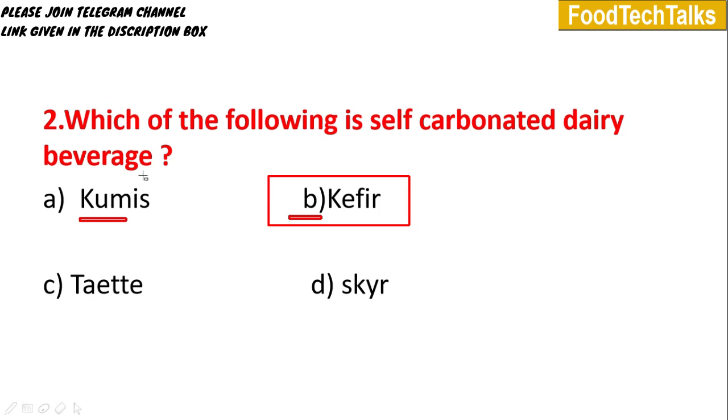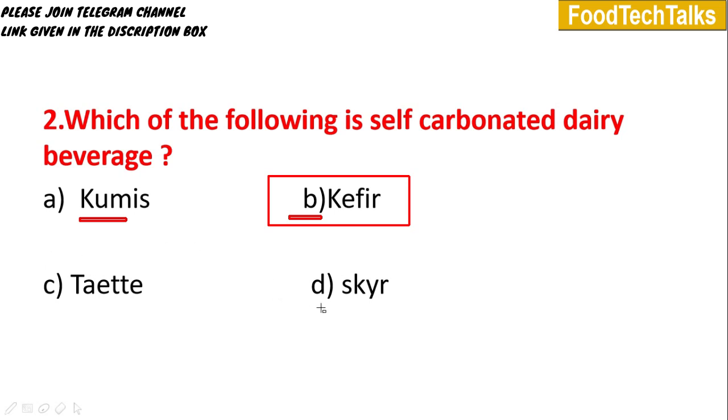Brief idea about the other options also. Kumis. Kumis is a lactic acid alcohol fermented product containing 2 to 5% alcohol. First we will add lactic acid culture into the milk, like Lactobacillus acidophilus and Lactobacillus bulgaricus. So it will convert sugar into lactic acid. Then the next step is adding yeast into it. So yeast will convert this lactic acid into alcohol. This is what is called kumis.